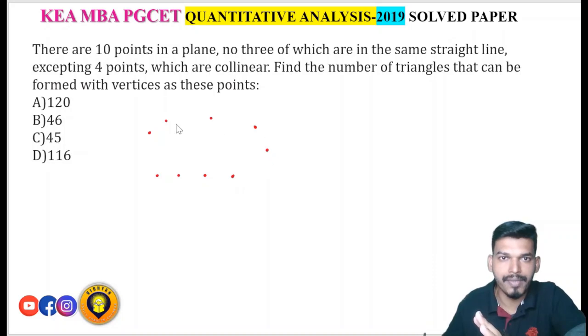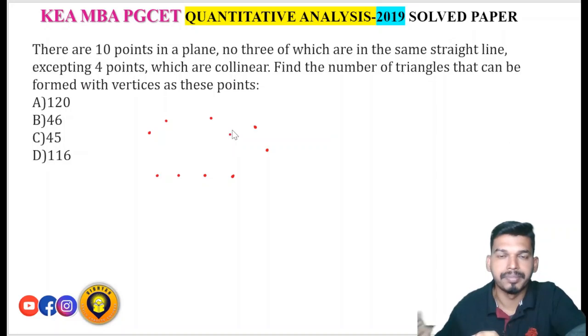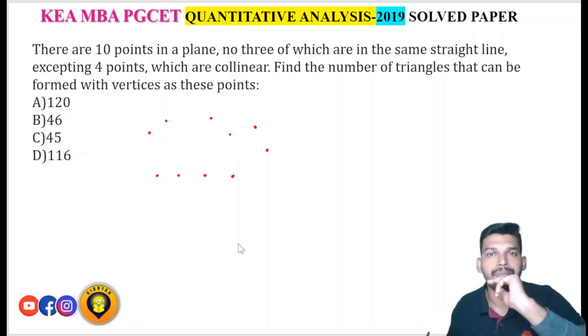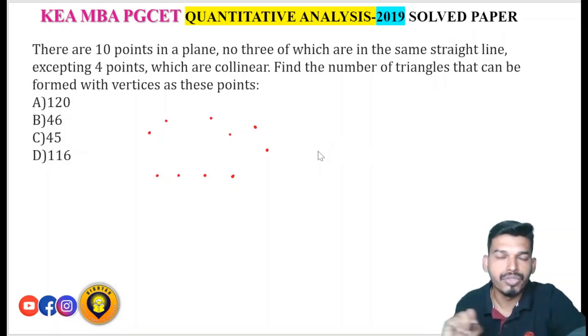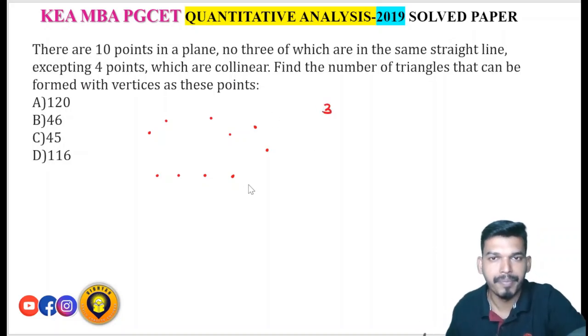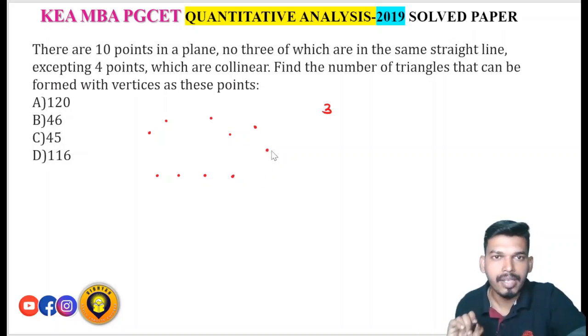So 4, 5, 6, 7, 8, 9 and 10. It should not be in the straight line. Clear? Anywhere you can place them, but that should not be in a straight line. Now find the number of triangles that can be formed with vertices as these points. If you want to form a triangle, how many points do you require? You require 3 points, right? So any 3 points, if you combine, you will get a triangle like this, correct? So to form a triangle, you require 3 points.